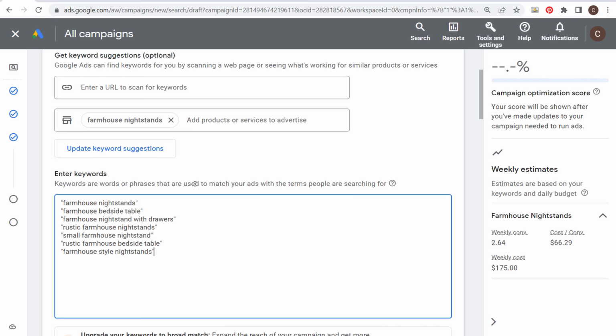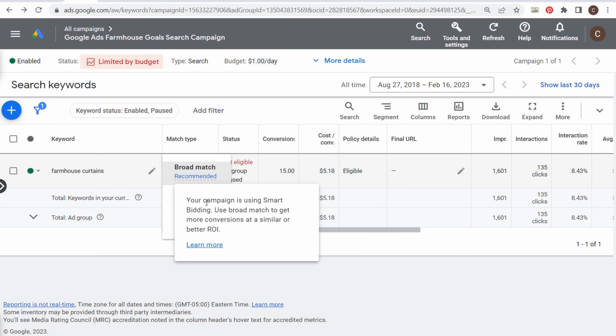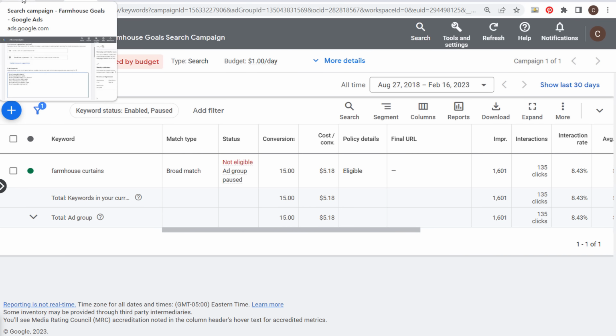Now, if you do launch your campaign and you're using broad match keywords, just keep in mind when you're going through your campaign, you can always change your match types. You can see here they're recommending broad match because we're using smart bidding. Personally, I would still rather use phrase match, and I see better results with phrase match keywords.